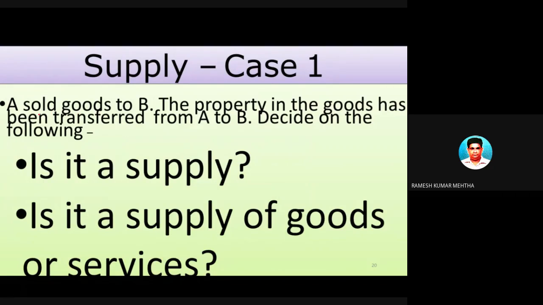Now, A sells goods to B. The property in the goods has been transferred from A to B. Decide whether it is a supply and whether it is a supply of goods or services. So A has sold goods, for example a laptop is sold by A to B, and the property in the goods has been transferred from A to B. Previously A was the owner, now B is becoming the owner. First and foremost, find out whether it is a supply or not.